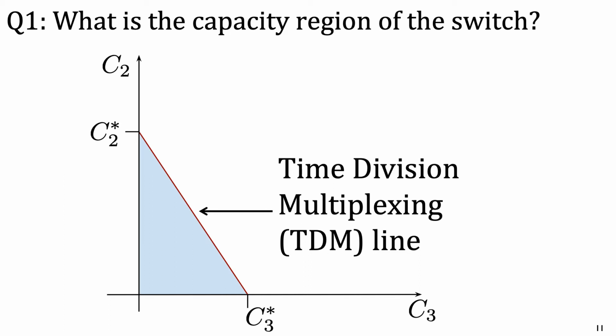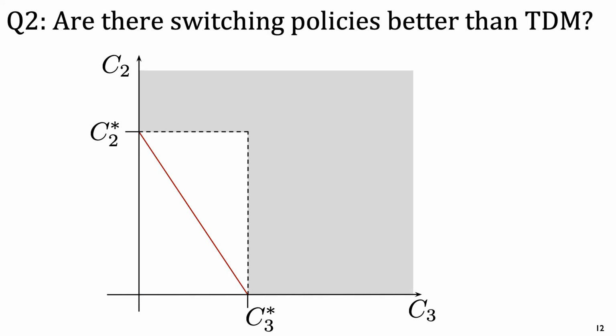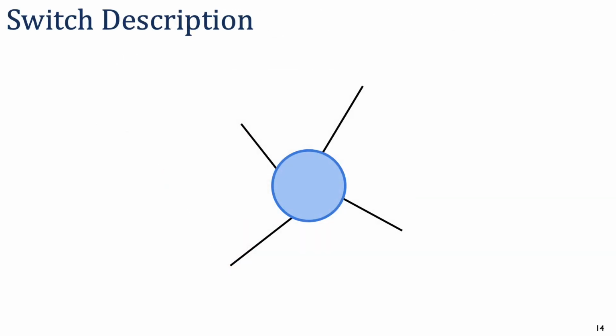It's easy to see that the capacity region below the time division multiplexing line is also achievable. It's also easy to see that the gray shaded region represents an inaccessible rate region, because we can't exceed the maximum bipartite or tripartite capacities. What's harder to see is whether we can achieve any point in the pink shaded region. In other words, do there exist any entanglement switching policies that perform better than the simplistic time division multiplexing set of policies? Before we can answer this question, we have to make some assumptions about the architecture and operation of our quantum switch, which we will now do.